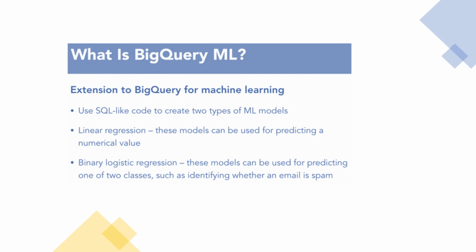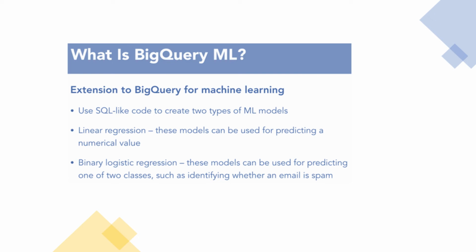Now the first one is linear regression, and an example of this model can be used for predicting a numerical value. So how many of something is it likely that we will sell in the future based on our past sales history. And then secondly, we have the binary logistic regression. Now these models can be used for predicting one of two classes or categories, such as identifying whether an email is spam or not.